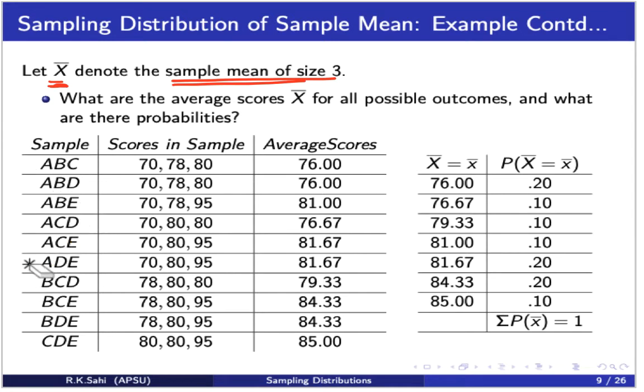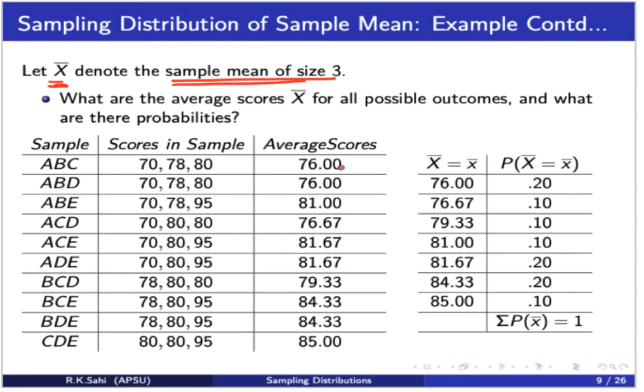And these were the scores, because remember we were making life simple. We say scores in the sample. One could be 70, 78, 80, and all these possibilities. Then we look at the sample mean of each of these samples, or the average scores for each of these samples.